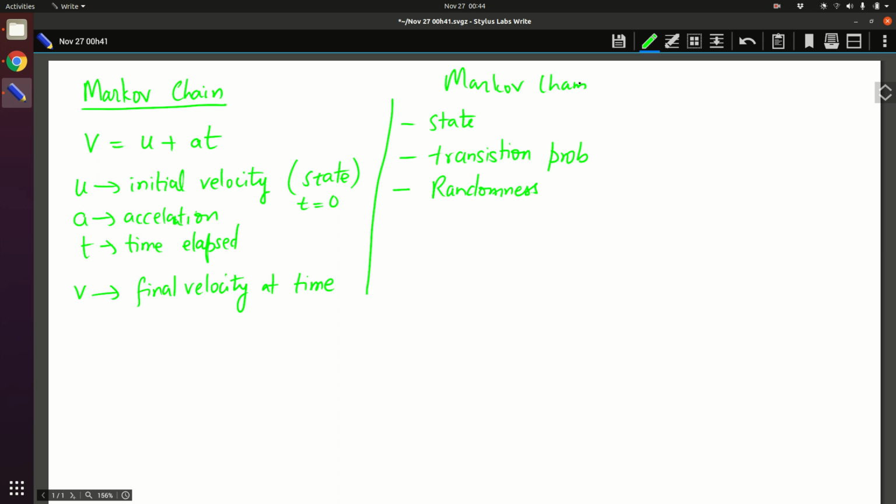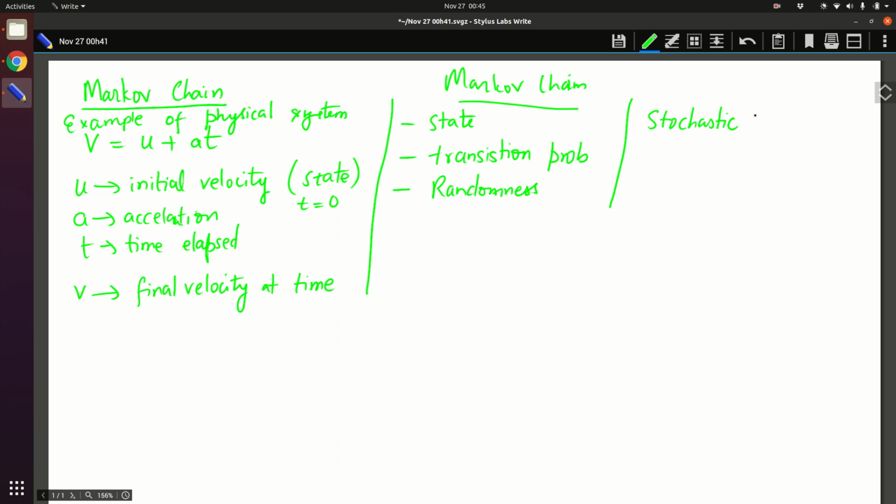What I wrote here is an example of a physical system, a physical problem, and a Markov chain is an example where there is randomness involved. In fact, a Markov chain is also what is called a stochastic process.